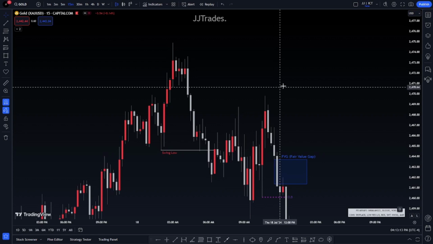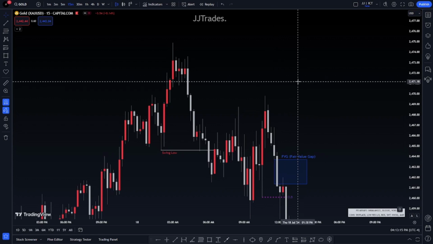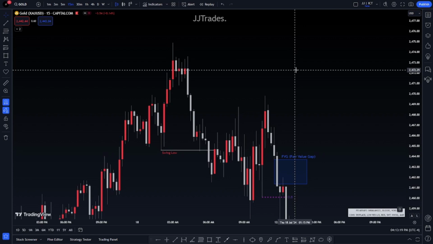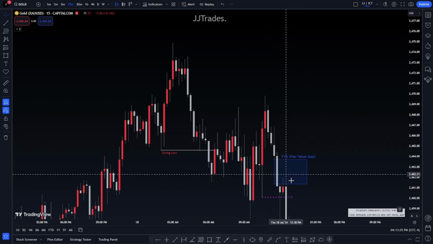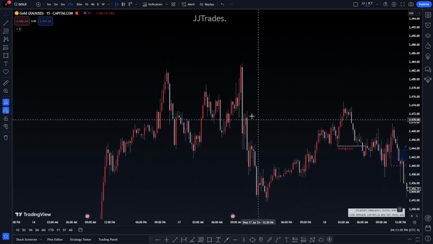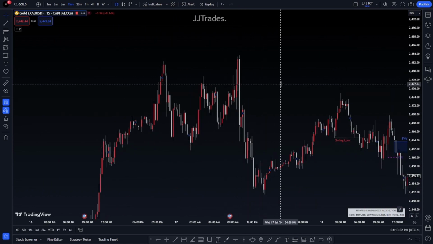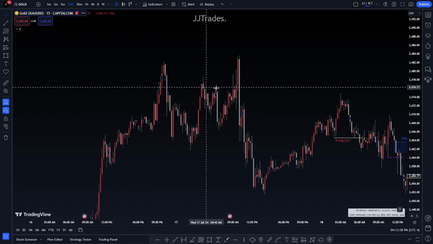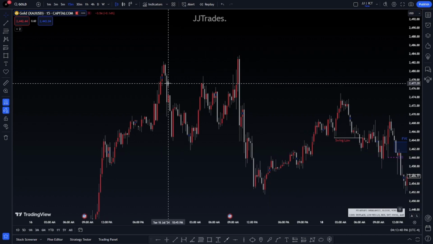And you see how the change of state of delivery is forming a lot, or the order block and fair value gap is forming a lot. That's the bandwidth I was talking about. That's why you have to use other confluences to make sure that change of state of delivery does not fail on you, okay? Because there's one here, there's one here, and then look, there's even another here. Look at that, another one there. So they form a lot. They form a pretty good amount. And it even forms here, right in this area. But look, see how it got ran through? It's because the bandwidth is so high.